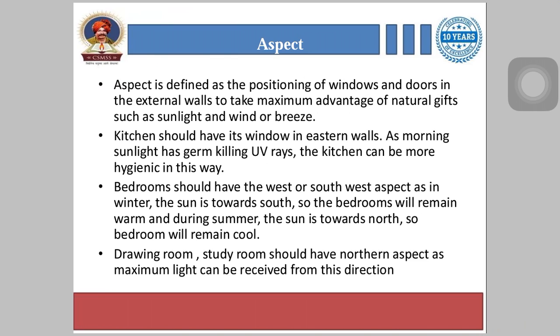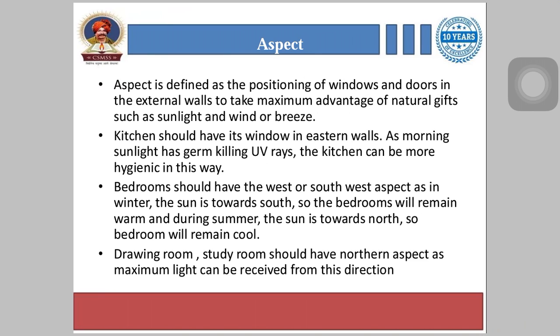Kitchen should have its windows in the eastern walls, and as the morning sunlight has germ killing UV rays, the kitchen can be more hygienic in this way. Bedroom should have the west or southwest aspect, as in winter the sun is towards south, so the bedroom will remain warm, and during summer the sun is towards north, so the bedroom will remain cool.